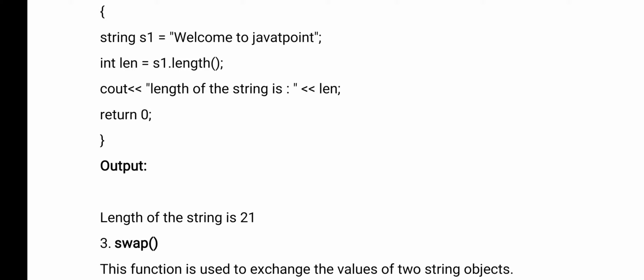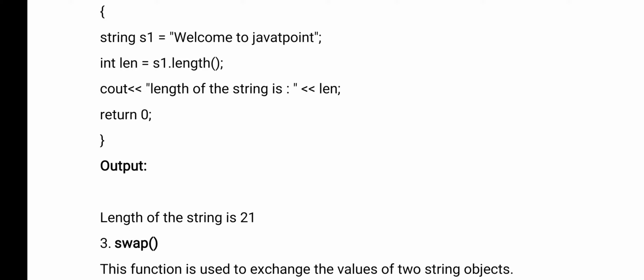Like int to float we used, no? Similarly, in C++, you can use a string data type. This is the second method, string data type. And what is the name of the variable here? s1 equals, what is the string here? Welcome to Java point. Okay. So you count how many characters are there. 1, 2, 3, 4, 5, 6, 7, 8, 9, 10, 11, 12, 13, 14, 15, 16, 17, 18, 19, 20, 21. So 21 characters are there.